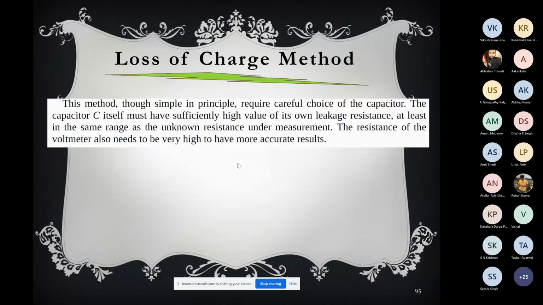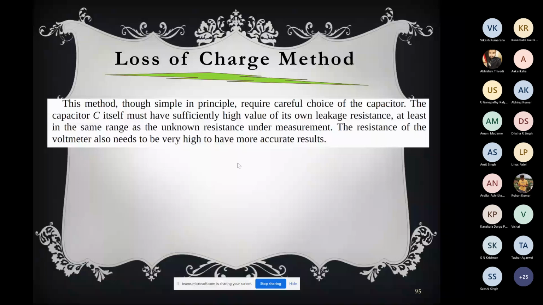I want to say a few sentences. This method, which we call the loss of charge method, is very simple in principle, but it requires careful choice of the capacitor. The capacitor C itself must have a sufficiently high value of its own leakage resistance. Even if you don't connect any capital R, still the capacitor charge will leak.